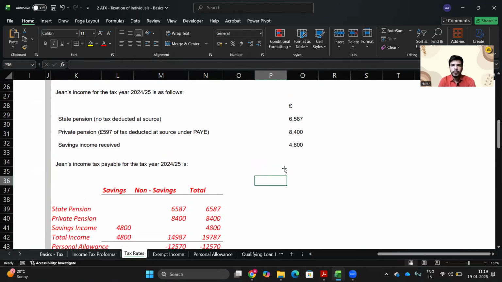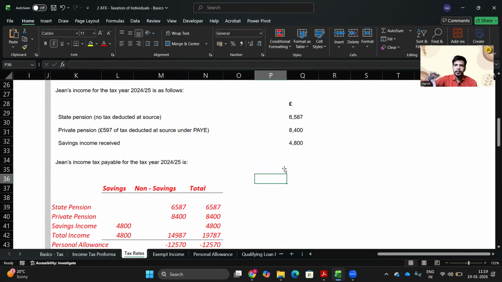Okay, so firstly, let's categorize all these things. State pension is savings or non-savings income? Pensions are non-savings income. So firstly, the pensions are non-savings income. So 6,587 pound and 8,400 pound would be your non-savings income. If we total that, it is 14,987 pound. If we talk about savings income, we have written it separately in the box.